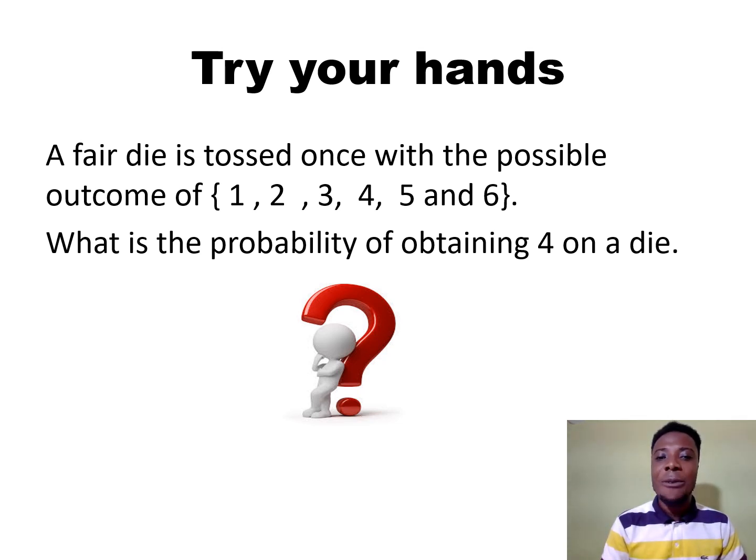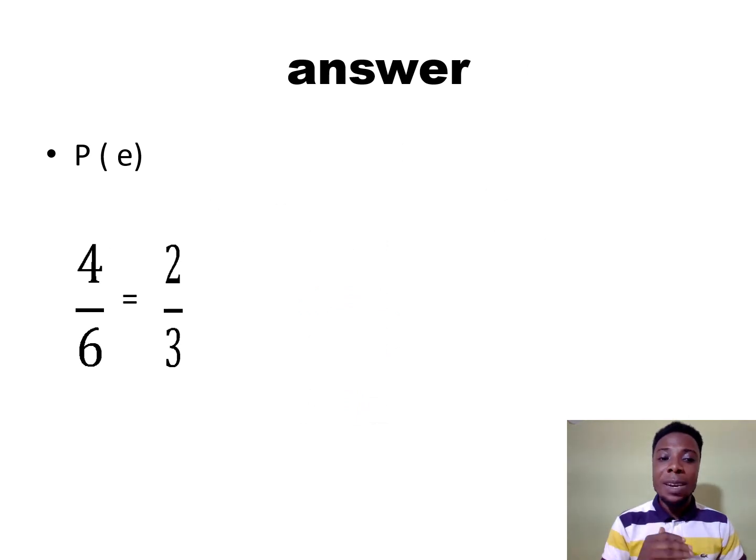Now here you are with the answer. Probability, we have 4, which is the target number, over 6, which is the total number of outcomes. So divide 4 by 2, a half will be 2. Divide 6 by 2, a half will be 3.